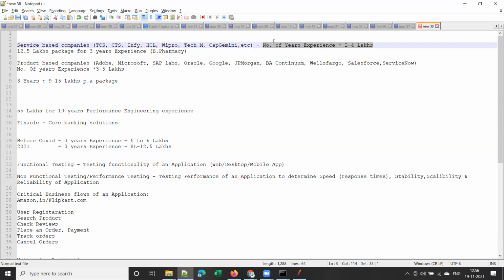A developer has developed some code, but he cannot push it to production directly. It should be tested. It should be tested for functionality. Functional testing should be completed. There are a lot of different types of testing, like unit testing, functional testing, integration testing, user acceptance testing, and performance testing. So it is the testing team who has to decide whether that code should go into production or not.